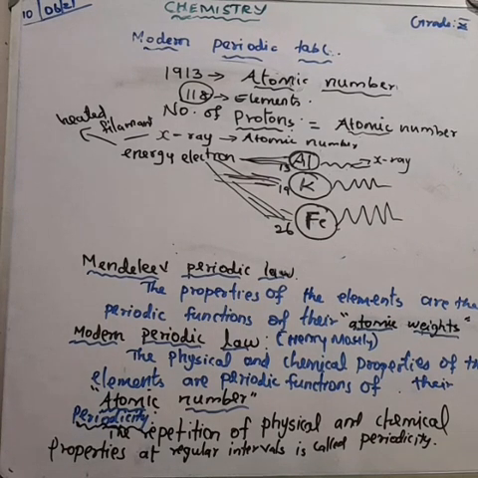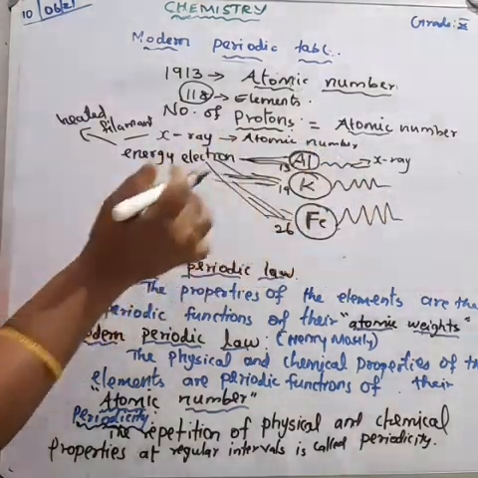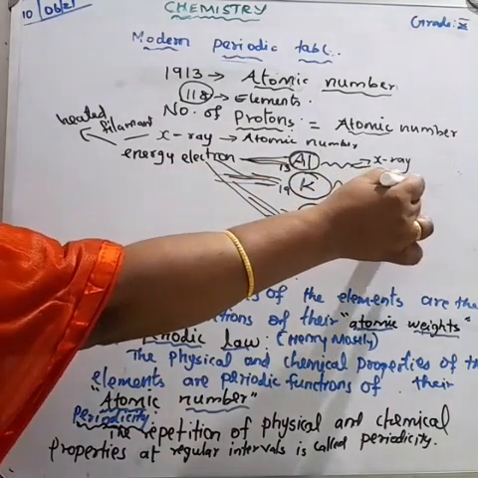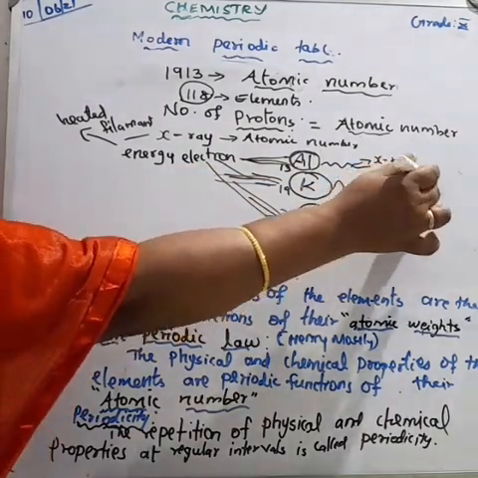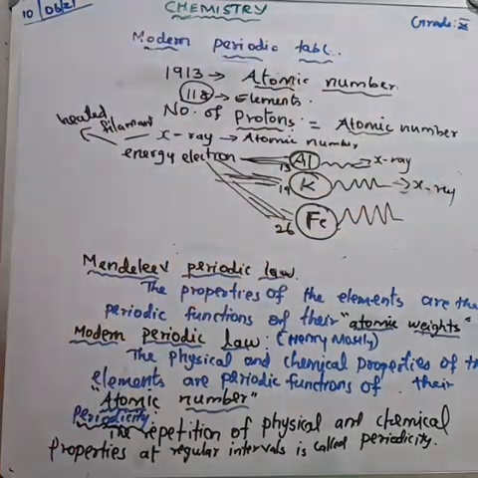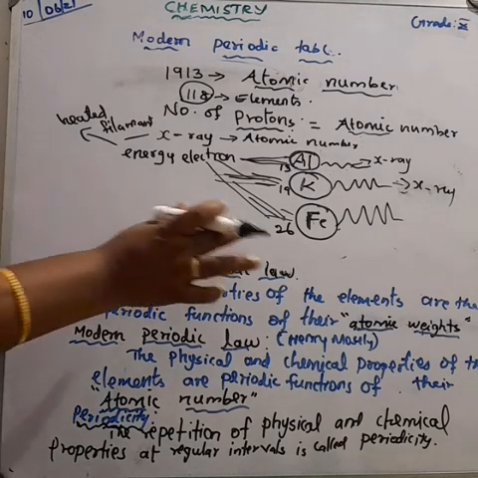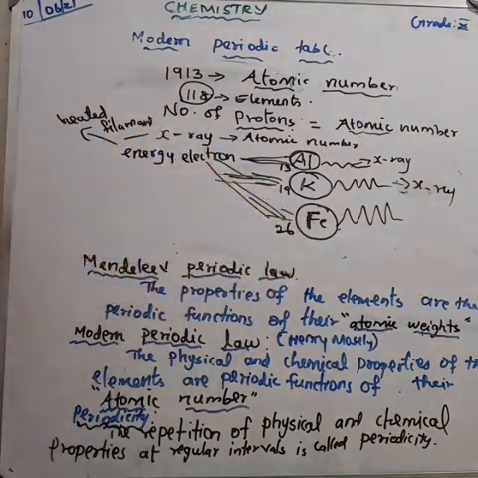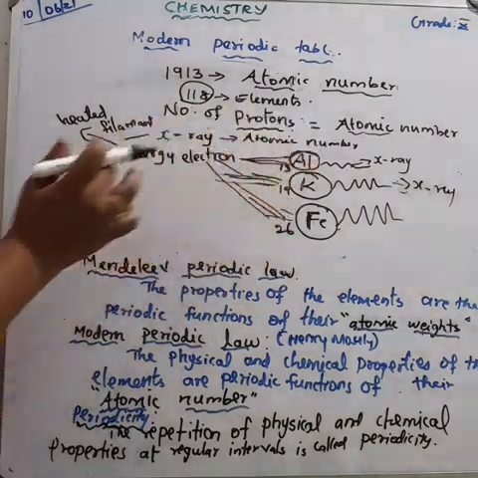The amount of X-ray given off was proportional to the atomic number of whatever element it was. For every increase in proton, there was a direct increase in X-rays given off. From this experiment, Moseley concluded the atomic number was equal to the number of protons of an atom.